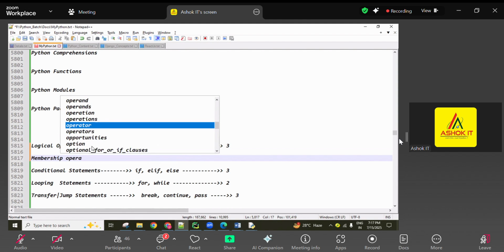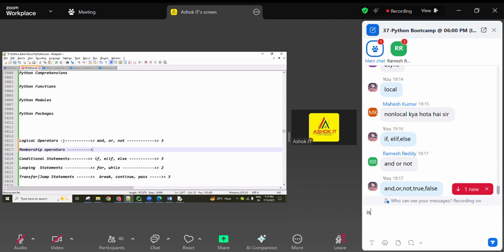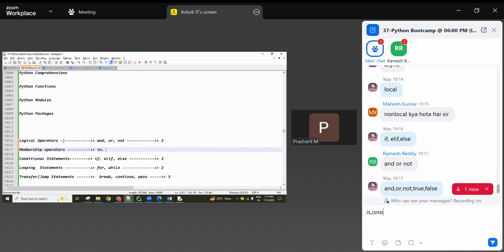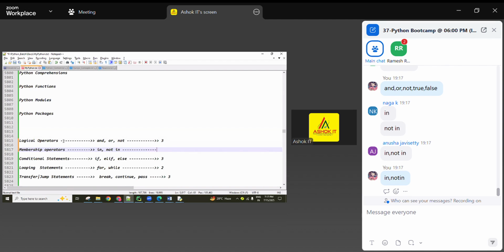Membership operators. Here what are the keywords? In, not in. So the keyword count is only 1. These 2 are operators, in and not in; since in is repeated, this is just one keyword, not separate keywords.